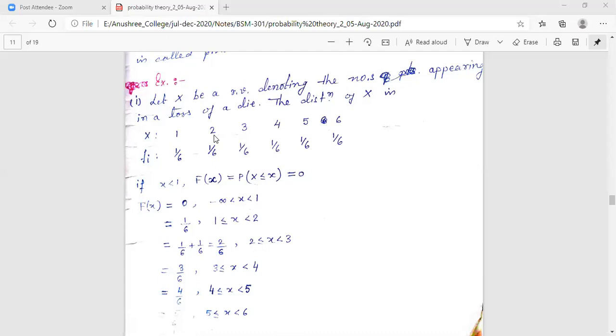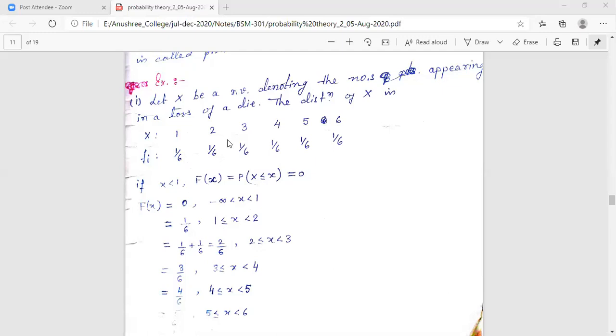We find the value of capital Fx as the probabilities ranging from the very initial value of the random variable, which is x equals 1. So here Fx equals probability x equals 1, and that becomes 1 by 6.